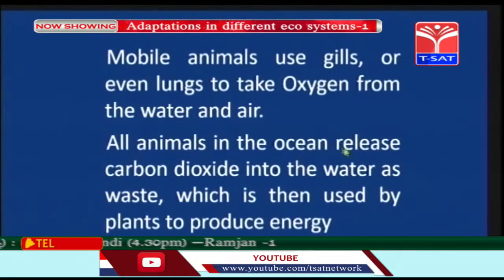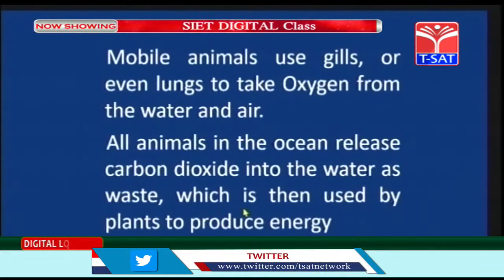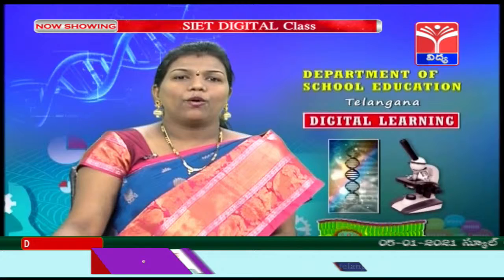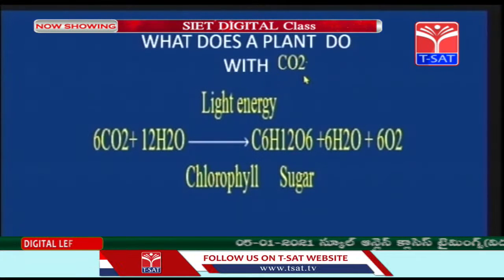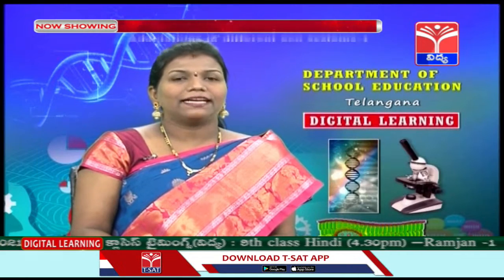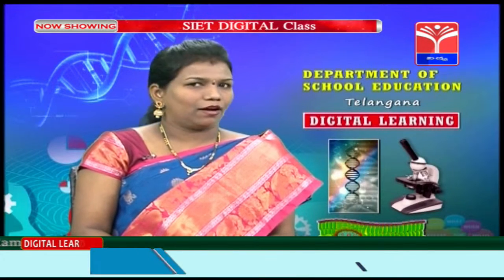All the animals in the ocean release carbon dioxide into the water as a waste, which is then used by the plants to produce energy. How, children? Yes, by the process of photosynthesis. Let's see, now what does a plant do with carbon dioxide? We know, children, that carbon dioxide and water in the presence of sunlight and chlorophyll, the plant produces glucose, water and oxygen.